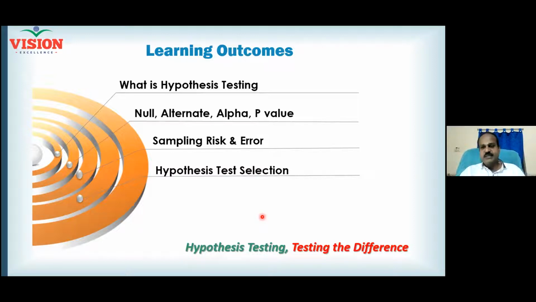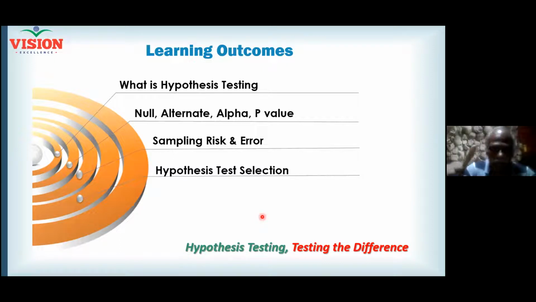In order to understand the population, we always look at two things. One is central tendency, another one is variation. And in central tendency, most of the time we use average, and in variation, we use standard deviation. So this average and standard deviation are called the parameters.